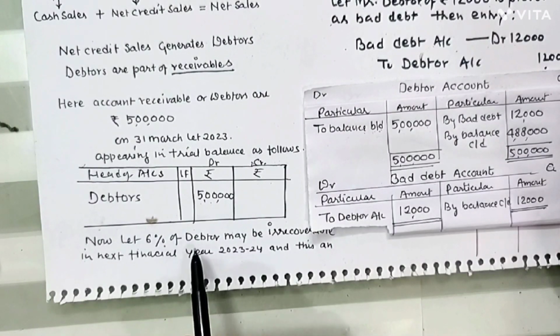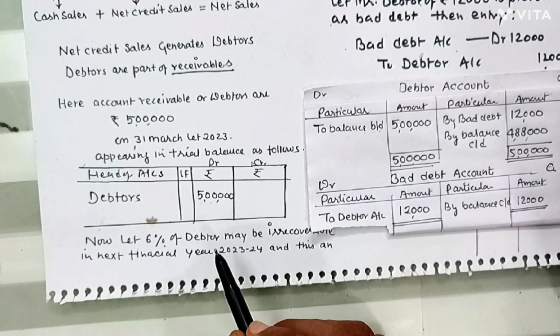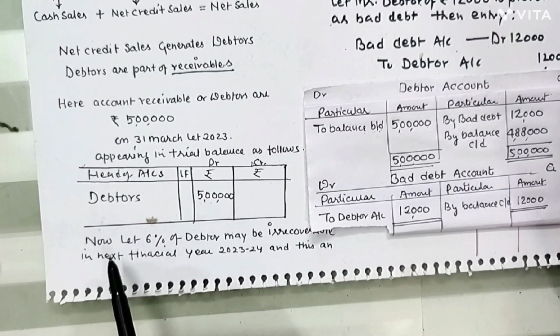Let 6% of the debtors be irrecoverable in the next financial year, 2023-24. So that's why the company has to make reserve for doubtful debt or provision for bad debt regarding such debtors who will not prove to be good for us.